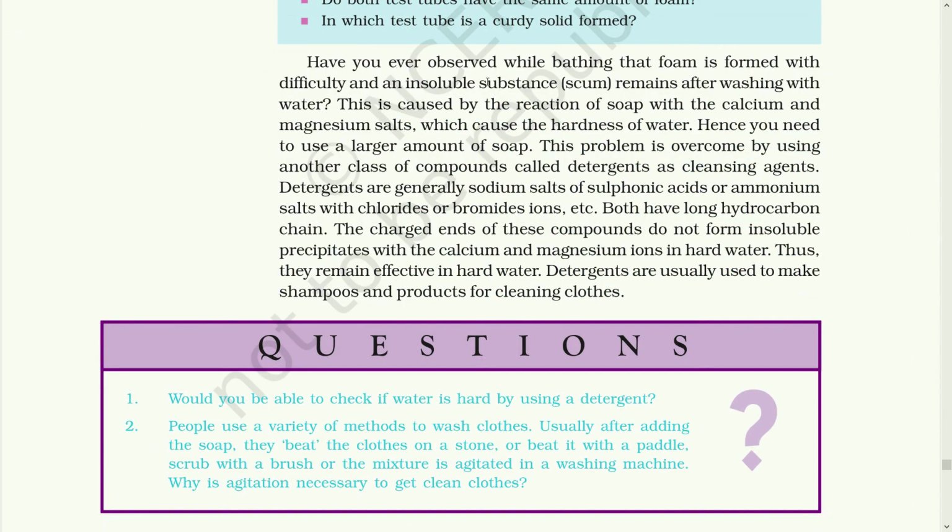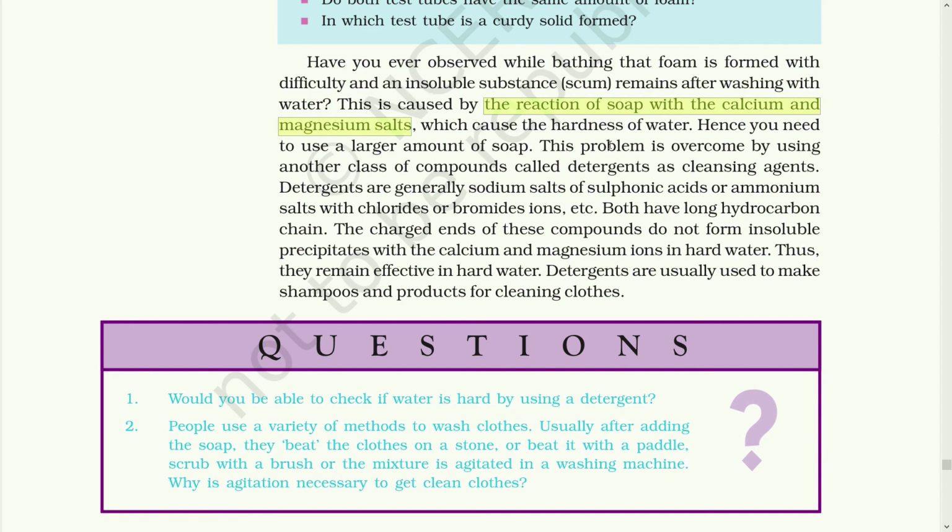Also, have you ever observed while bathing that foam is formed with difficulty and an insoluble substance, scum, remains after washing with hard water? This is caused by the reaction of soap with calcium and magnesium salts. As soap is a sodium and potassium salt, it reacts with the hard water particles of calcium and magnesium, and that makes it difficult and impossible to clean the substance in hard water.